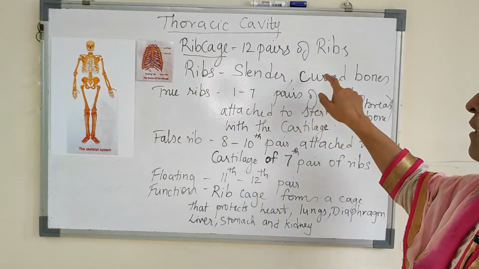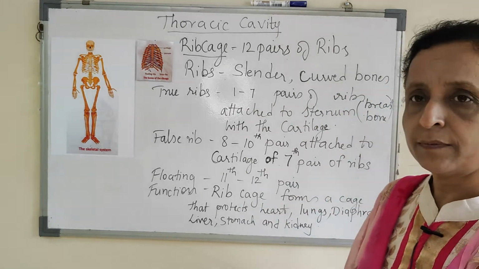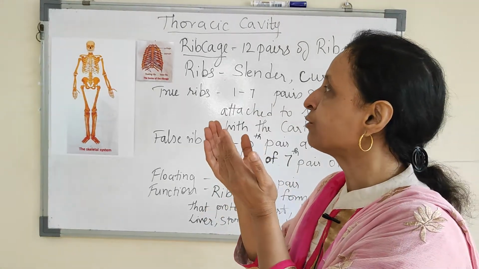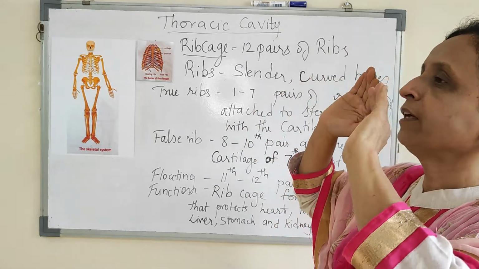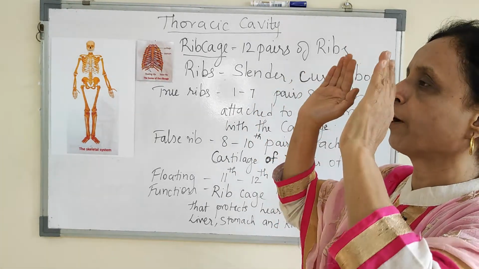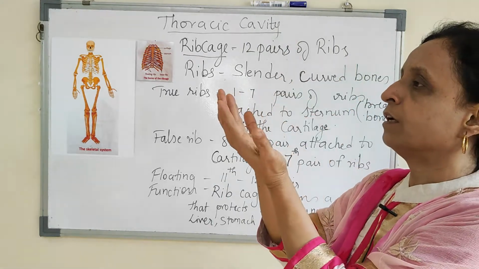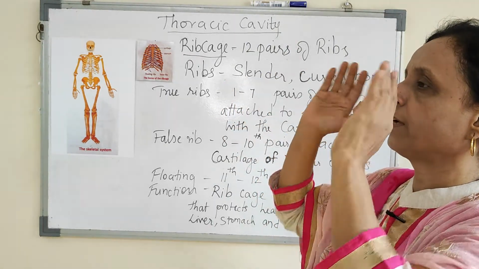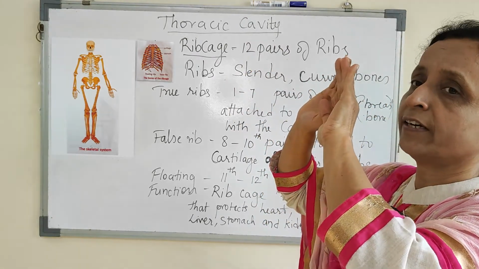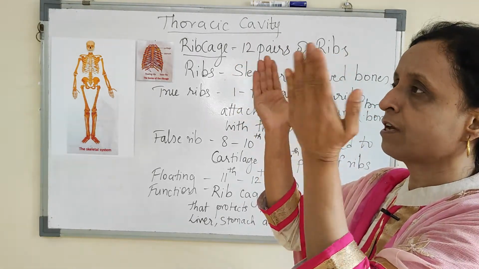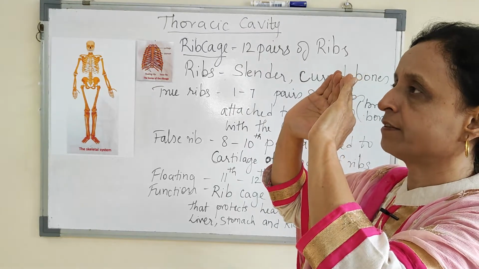Ribs are slender curved bones which are attached to the sternum, and they are also attached to the vertebral column, the backbone. So the curve, the circle, is completed. From the sternum they start and they get attached to the vertebral column.